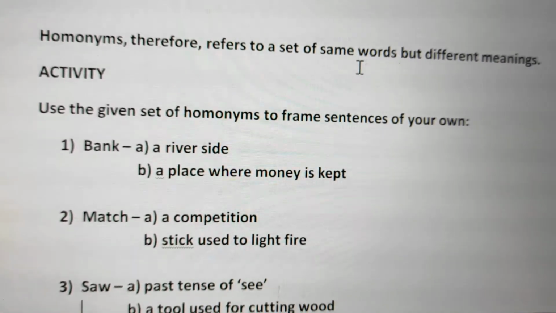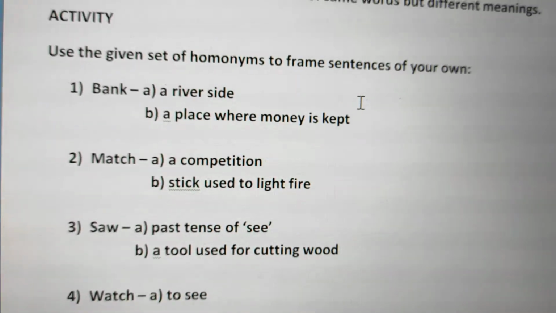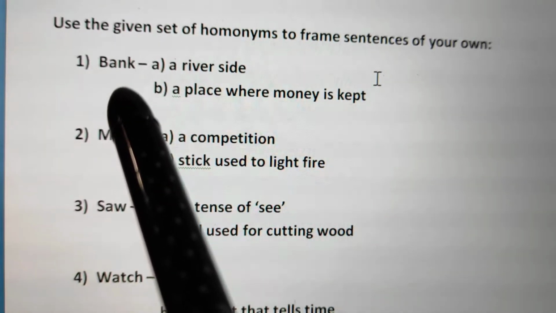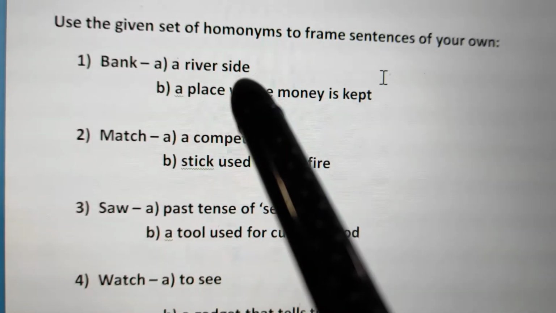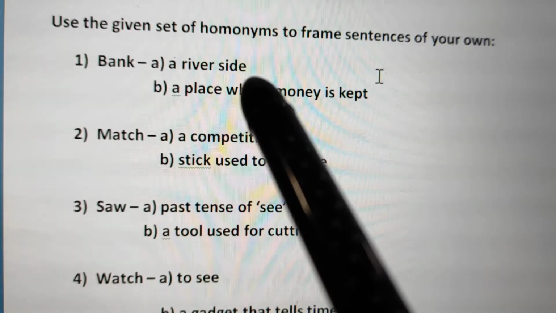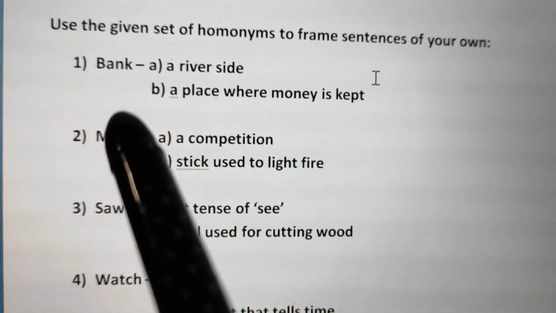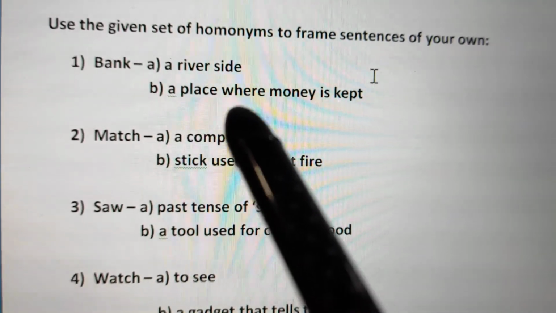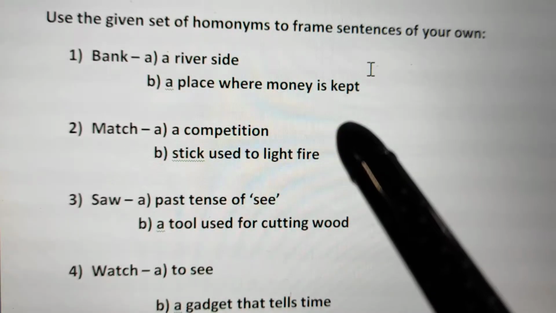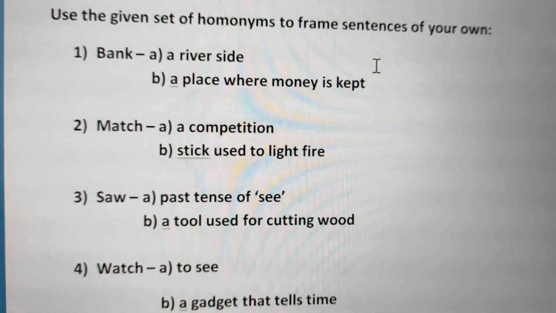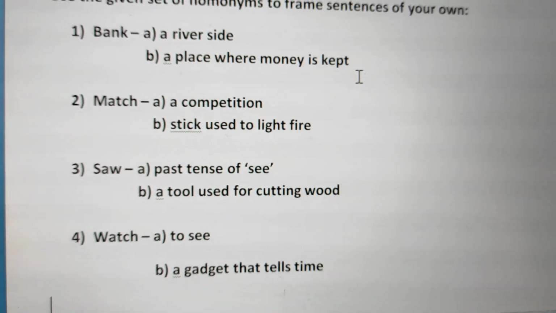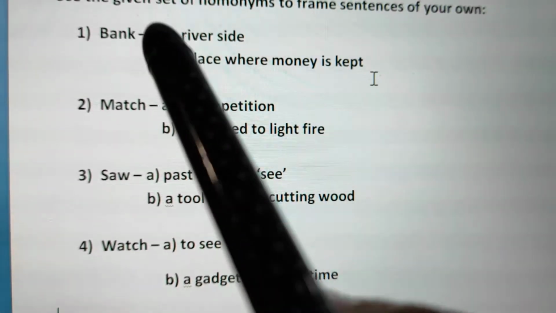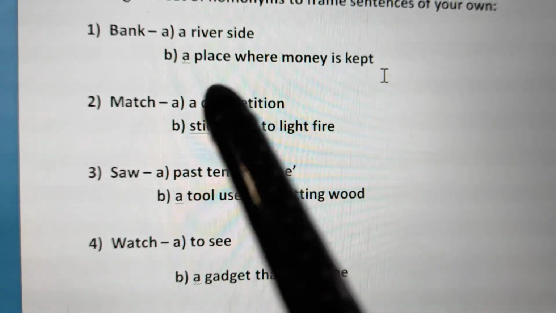Let me read out the words which I have given to you. The first word is bank. What are the two different meanings of the word bank? One is the river side. The river bank is where people go to enjoy. The second one is a place where money is kept. We all go to banks. Your fathers and mothers must be talking about banks where they keep their money. So the word bank again has two different meanings.